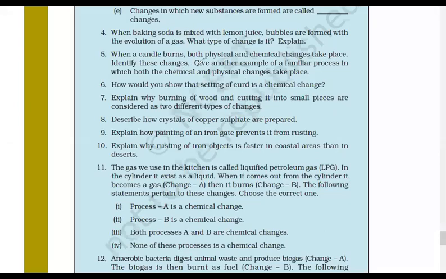When a candle burns, both physical and chemical changes take place. Identify these changes. Give another example of a familiar process in which both chemical and physical changes take place. Now, who will answer this? Tell me. Okay, Ragini, can you explain?